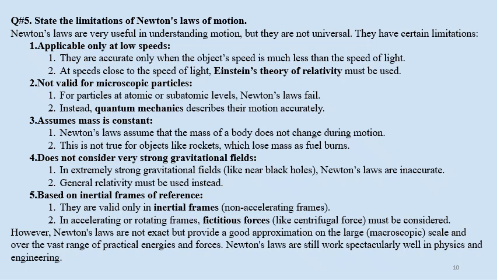There are a few limitations of Newton's laws of motion. We will discuss them one by one. Newton's laws are very useful in understanding motion, but they are not universal. Means they don't work everywhere. They have certain limitations. Limitation number 1: applicable only at low speed. They are accurate only when the object's speed is much less than the speed of light. At speeds close to the speed of light, Einstein's theory of relativity must be used. Means they work at speeds lower than the speed of light.